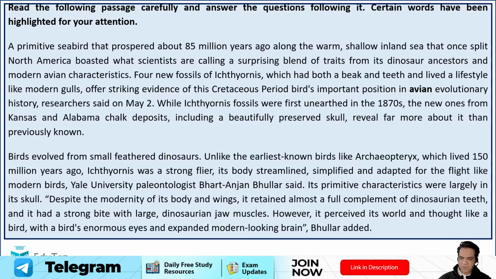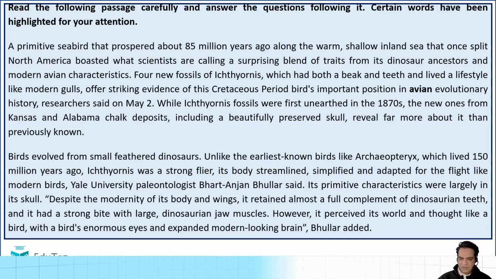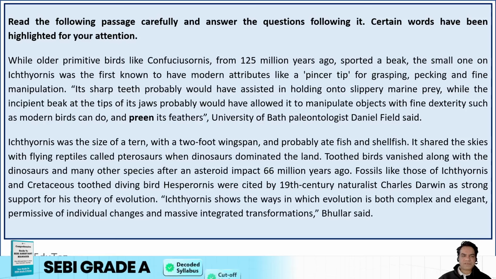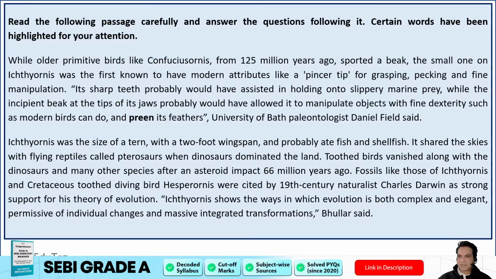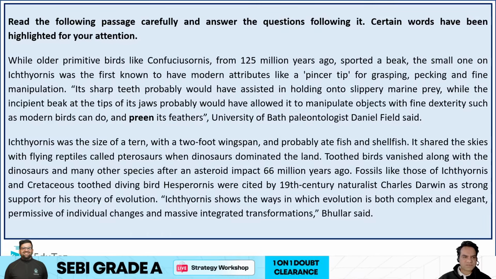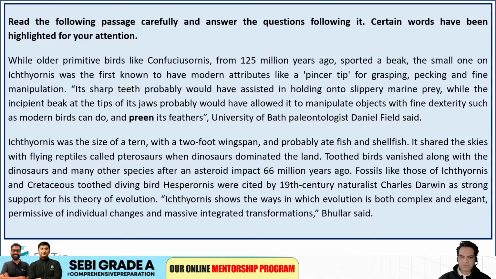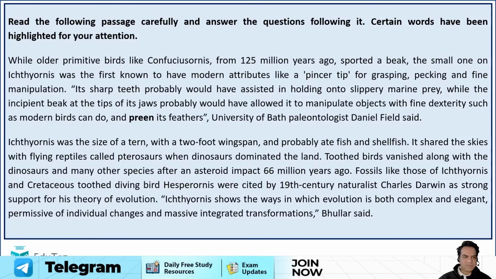However, it perceived its world and thought like a bird, with a bird's enormous eyes and expanded modern-looking brain, Bhullar added. Now, while older primitive birds like Confuciusornis from 125 million years ago sported a beak, the small one on Ichthyornis was the first known to have modern attributes like a pincer tip for grasping, pecking, and fine manipulation. Its sharp teeth probably would have assisted in holding onto slippery marine prey, while the incipient beak at the tips of its jaw probably would have allowed it to manipulate objects with fine dexterity, such as modern birds can do, and preen its feathers.